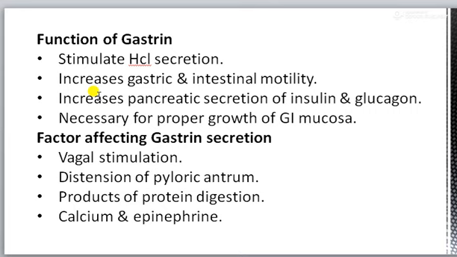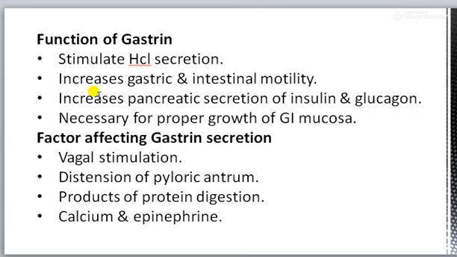This calcium along with cyclic AMP acts via protein kinase to increase transport of H plus into the gastric lumen by H plus K plus ATPase. It also increases HCl secretion by stimulating secretion of histamine from the ECL cell that is present in the body of the stomach.